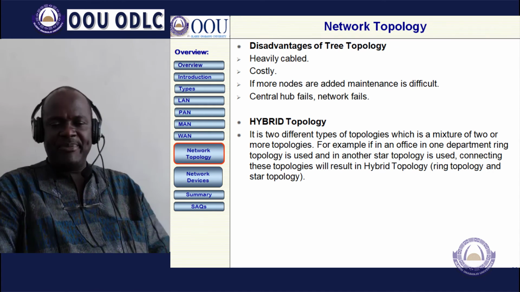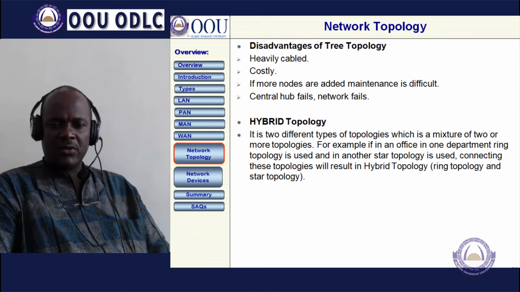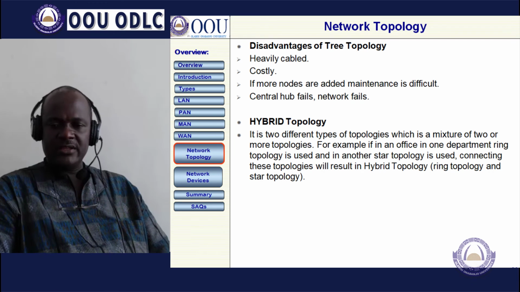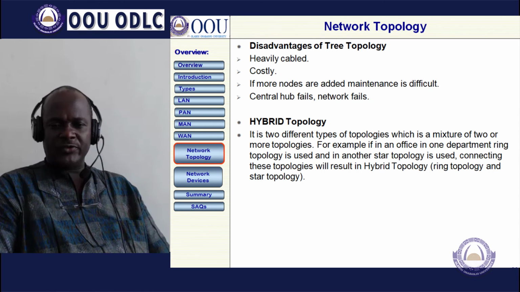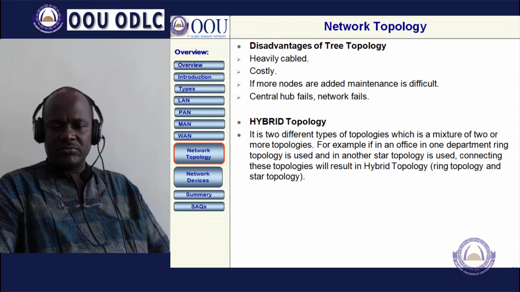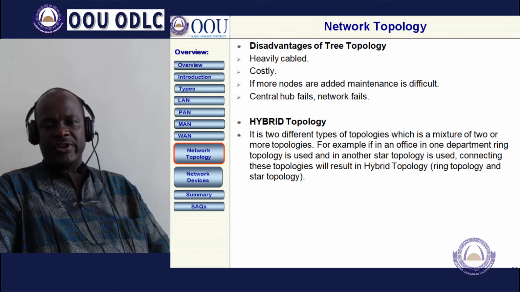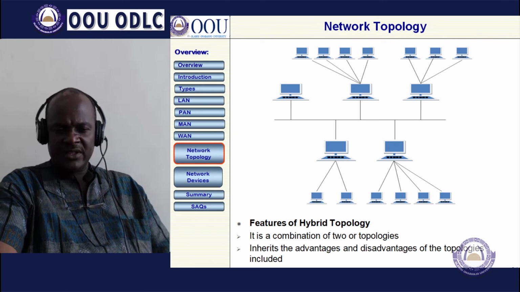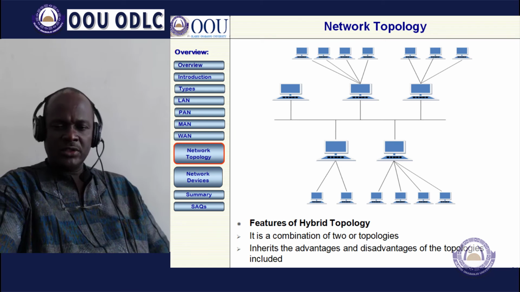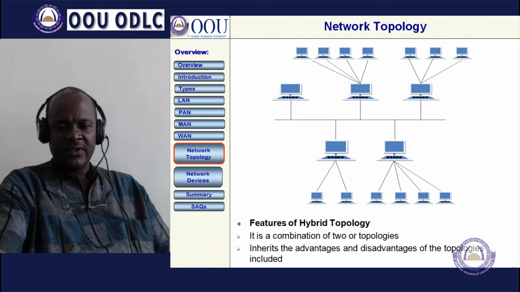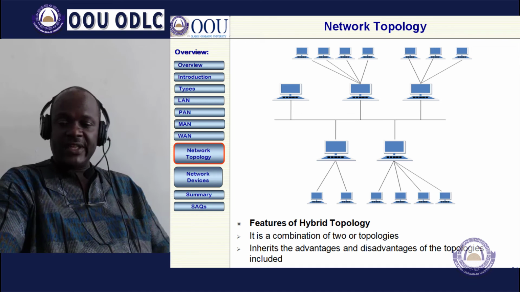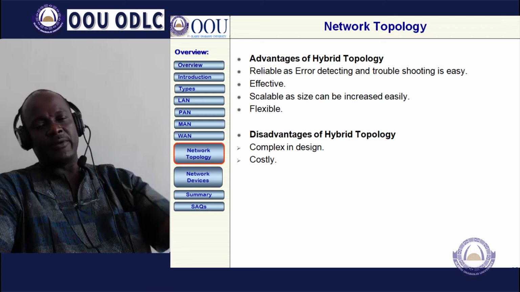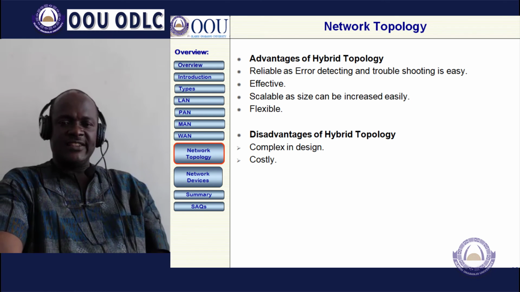Then the hybrid topology is a combination of different topologies, such as star, ring, and mesh, which is a mixture of two or more topologies. When they are combined together, star or ring, this is what we call the hybrid topology, and that is the diagram. The feature is that a combination of two or more topologies inherits the advantages and disadvantages of those topologies. That means the advantages of the different topologies are registered in this topology.